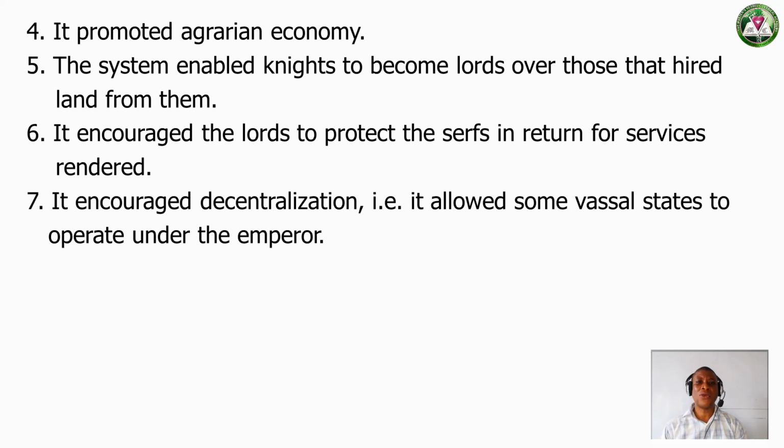That made it to become a decentralized system where power was not centralized on one person, like in a fascist regime where a few people could organize a state and lord it over the people. But in this system, we have so many lords. That means that power was distributed instead of being centralized.